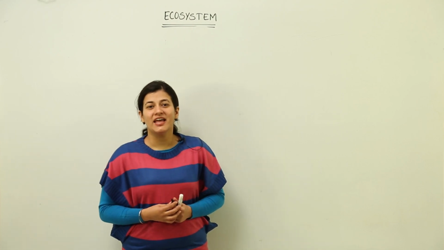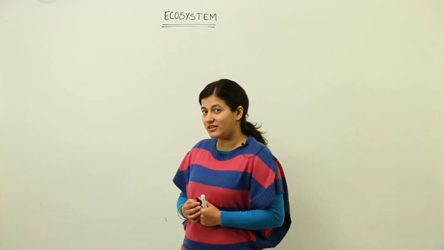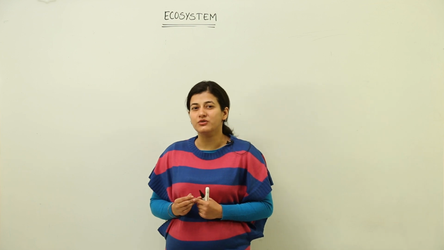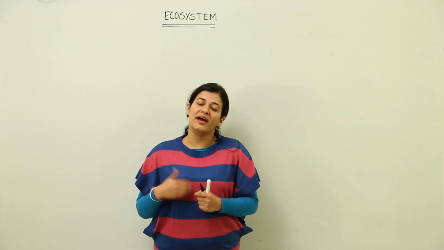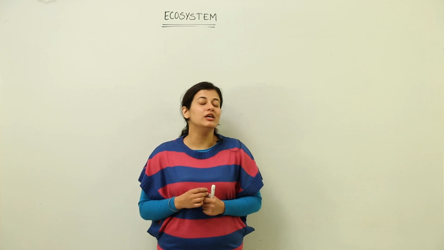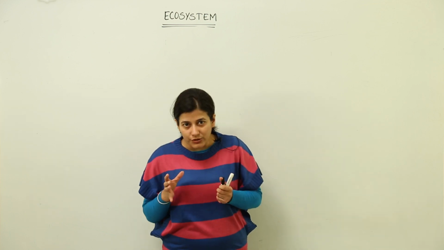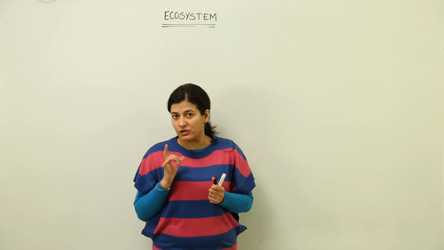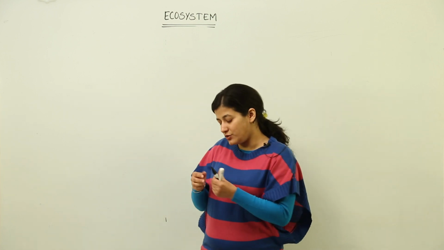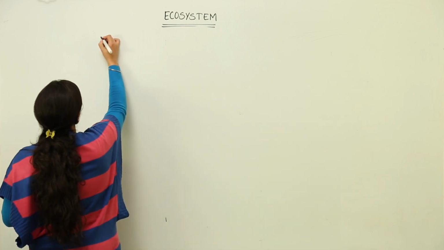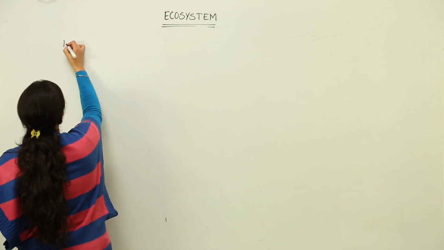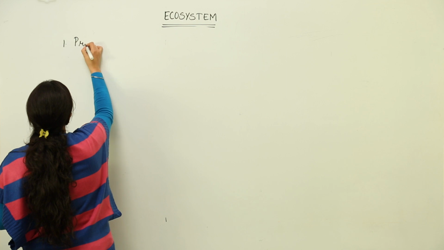Hello students. Now let us take into account the key functional aspects of ecosystem. We did discuss functional aspects of ecosystem and why we deal with functional aspects only, because ecosystem is not just a unit, it is a functional unit of ecology. So we are going to deal with key functional aspects of ecosystem, which are, first one being productivity.